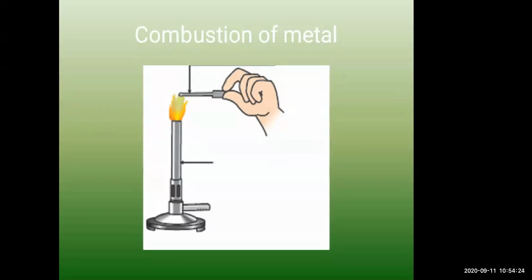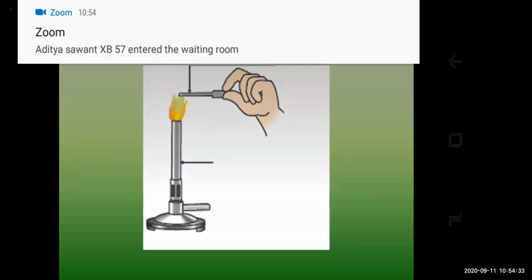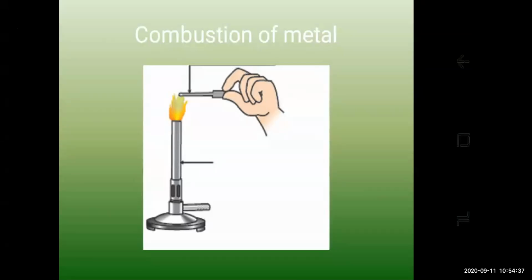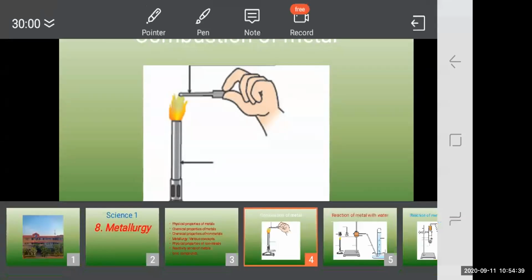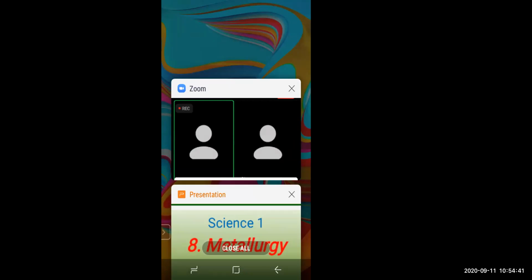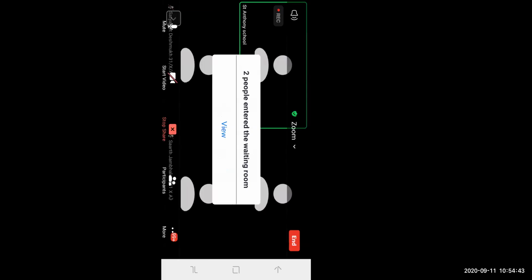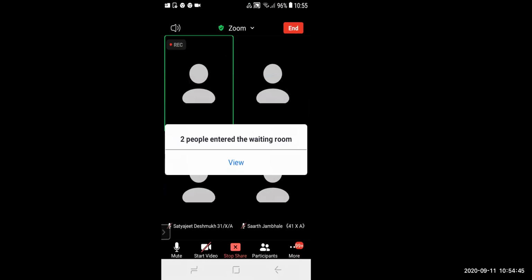So in this experiment, after doing this experiment, you have to observe certain things, like which metal catches the fire readily. You have to keep on changing the metal and check which metal is catching the fire readily. I want the answer using the public chat. What do you feel, students? I want the answer from you first, then I will share my answer with you.